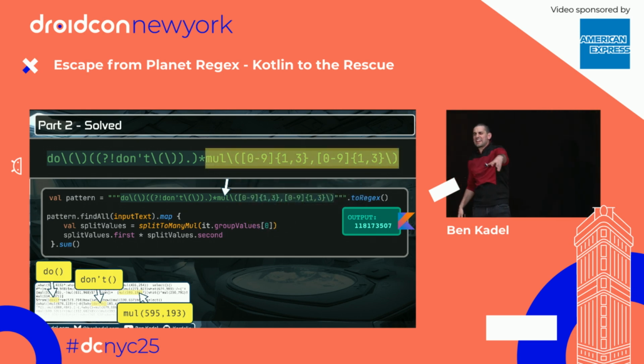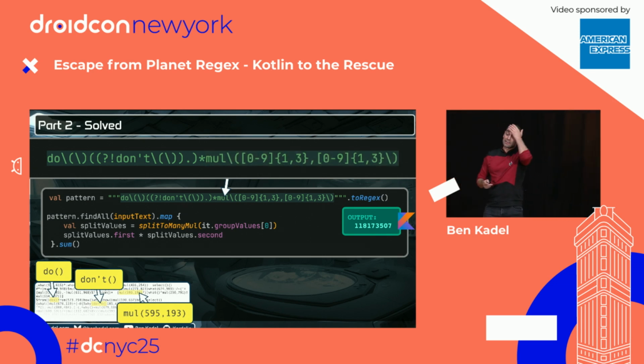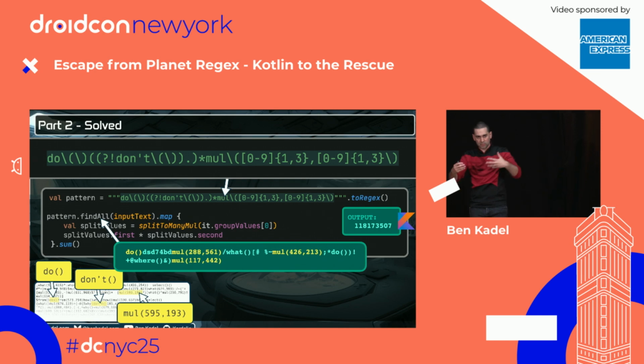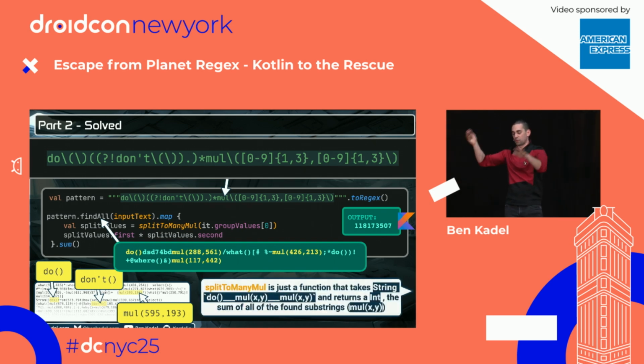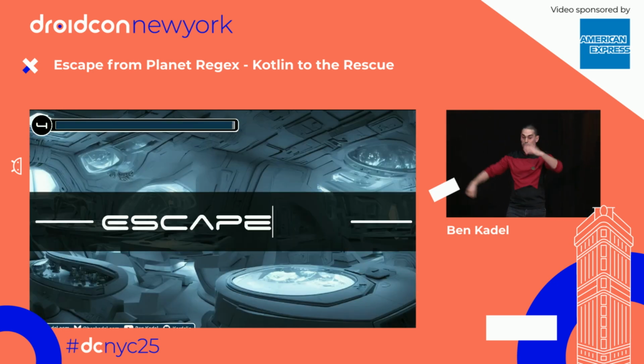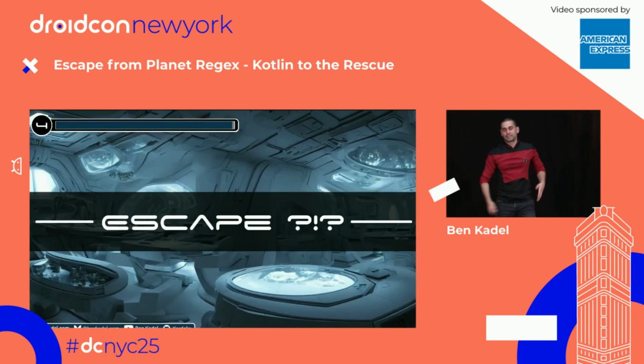This bit of mull at the end is kind of superfluous. You'll see why in a second. But if we run that with the find all flag, we'll get some output like this. Multiple outputs of do, being the very start, a bunch of nonsense, and a bunch of mulls in there. There will not be a don't. Great job. And then, of course, we can take that and put it back into our part 1 regex finder for mulls and so on and so forth. Boring. But part 2 can be solved with some fancy regex footwork. Spin move. That was just for me.